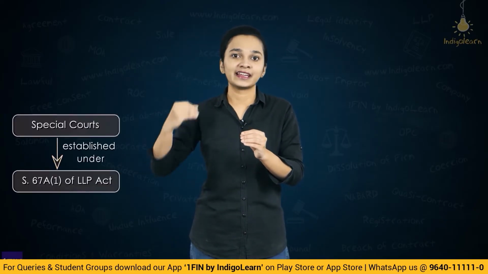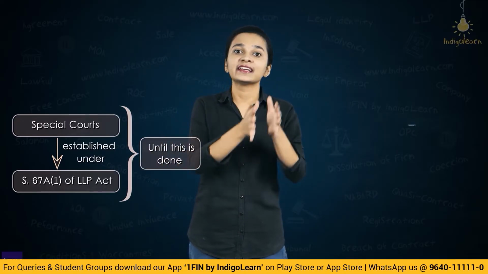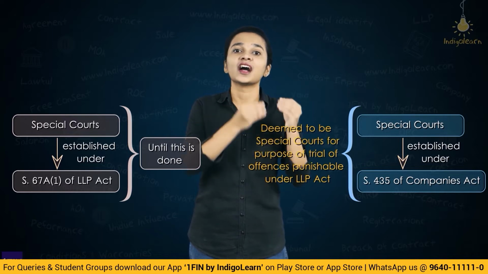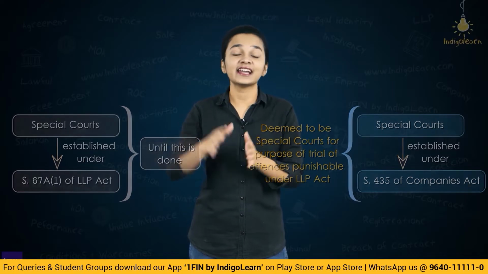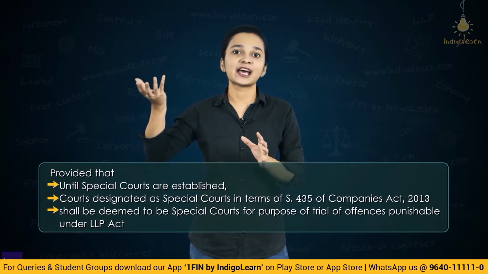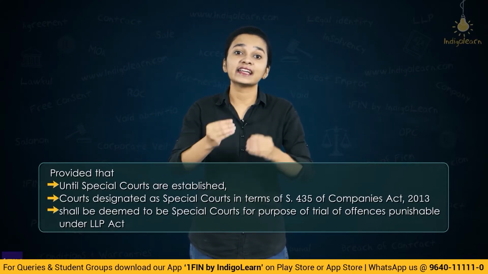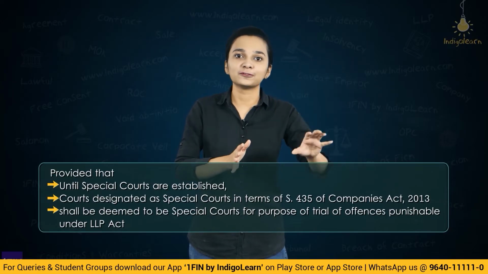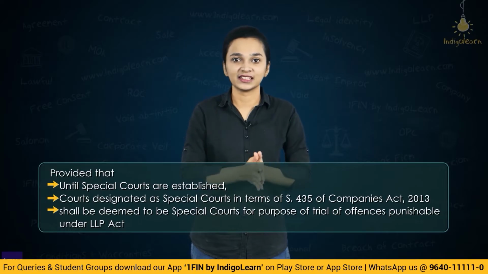Now, say there's still time which the central government will take for the establishment of special courts under section 67A of the LLP Act. Till then, the offences under this act, that is the LLP Act, shall be tried in the special courts which have been formed under the Companies Act 2013. So there's a proviso which states that till the time special courts have been established under the LLP Act, the offences under the LLP Act can be tried in the special courts which have been established under the Companies Act 2013.